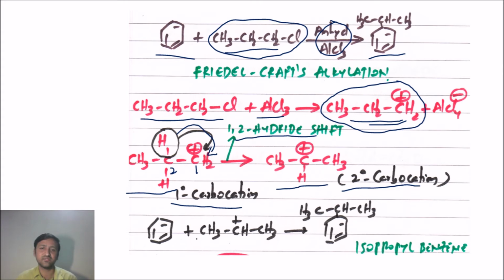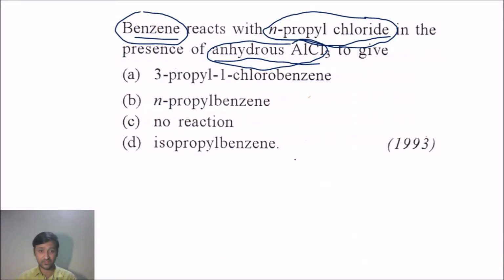The second step is abstraction of electrophile. So benzene will abstract the electrophile, and the electrophile is a secondary carbocation, or you can take isopropyl carbocation. If it abstracts the electrophile, and further the loss of proton results in the formation of a compound called isopropyl benzene, or even you can take the name as cumene. So in this way we'll get formation of isopropyl benzene. So the right answer for this question is option D, isopropyl benzene.